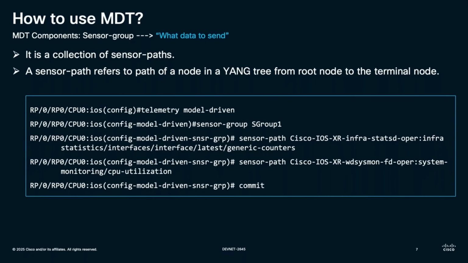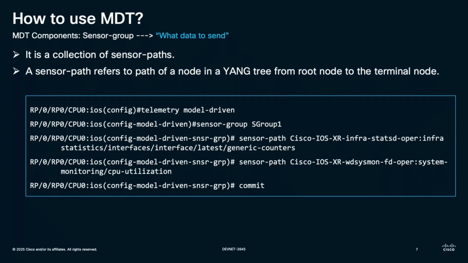And I do so using something known as sensor group. And a sensor group consists of sensor path. As you can see on the screen, I have created a sensor group called sgroup1, this one, and I have used two sensor paths here.